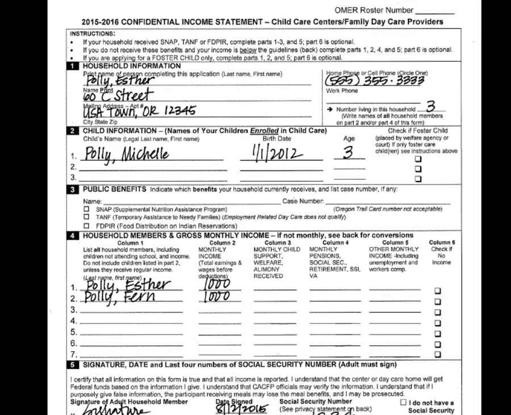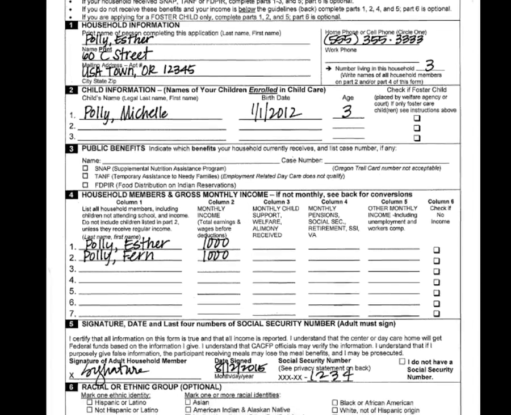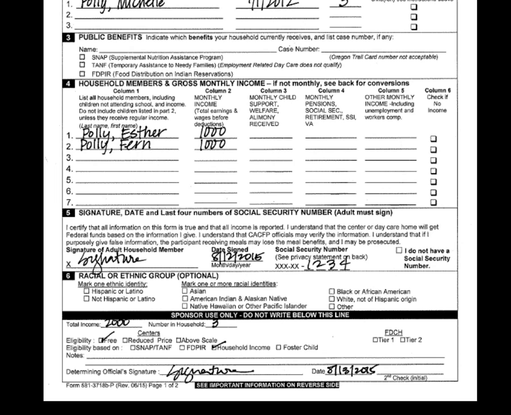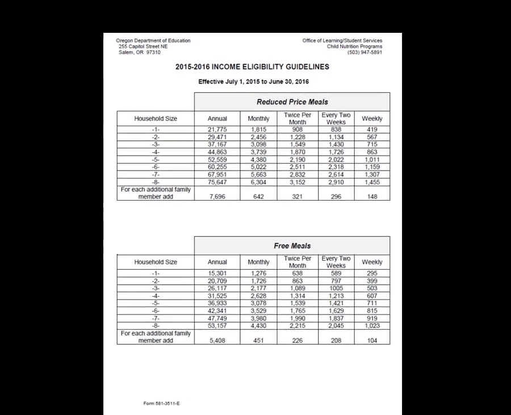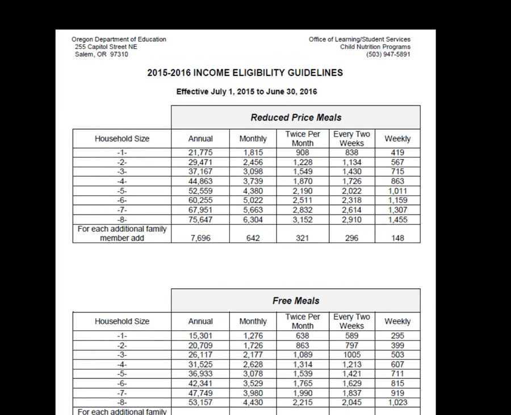Next, let's look at a CIS that has been completed based on income. Here is an example of a completed CIS form to be determined based on income. The sponsor's determining official has reviewed the form for completeness and has determined that the form is complete. The sponsor's determining official will now use the federal income eligibility guidelines and the income provided and the number in the household to determine the eligibility of the participant. Each July, the federal government sets the income guidelines for free, reduced price, and above scale eligibility. The guidelines are based on household income and household size.